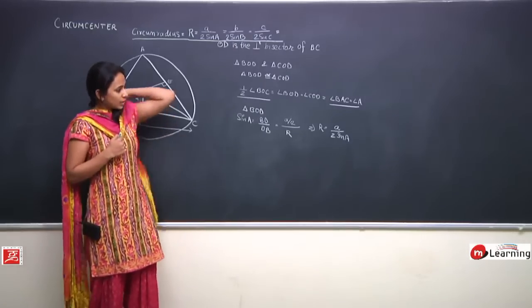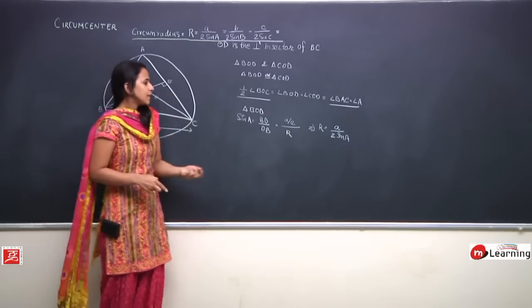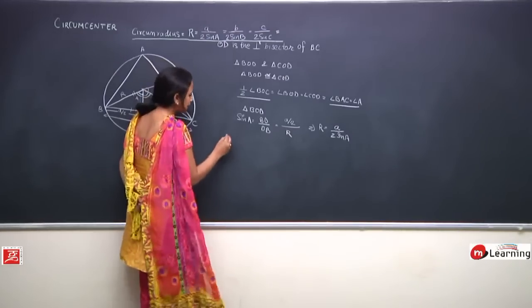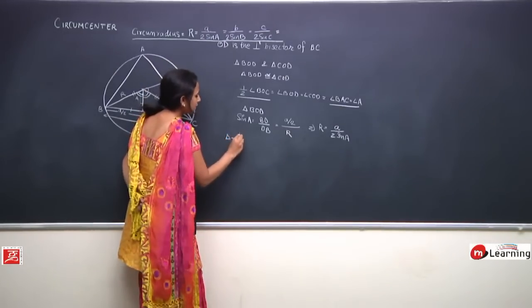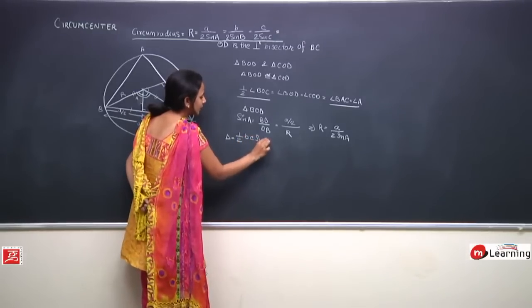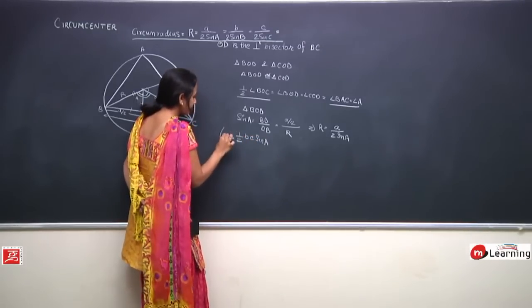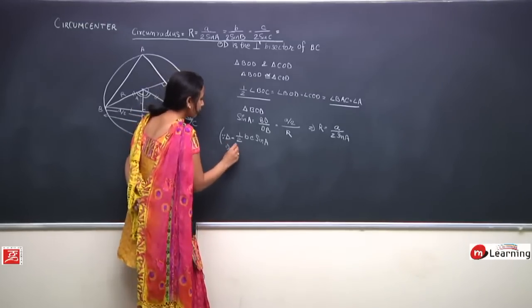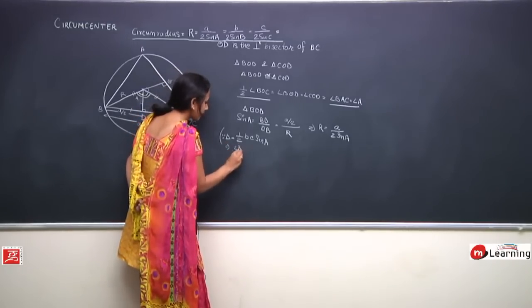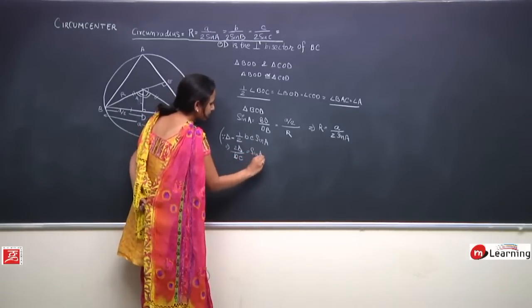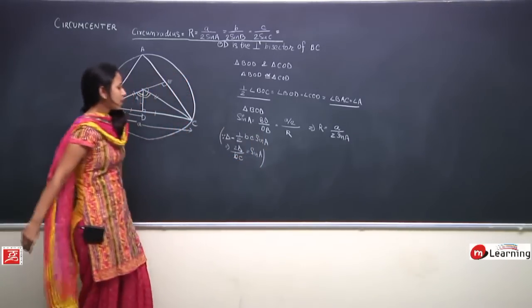Now let us see one more thing. So I know R is equal to A upon 2 sin A. And one thing I know is delta is equal to half BC sin A. See, this implies sin A is 2 delta upon BC. Is that true?